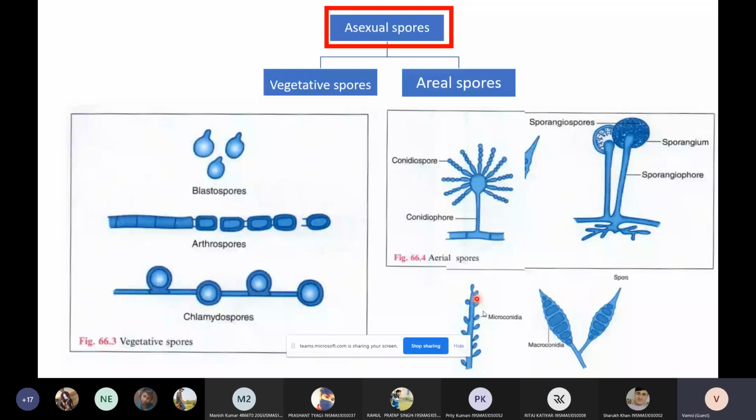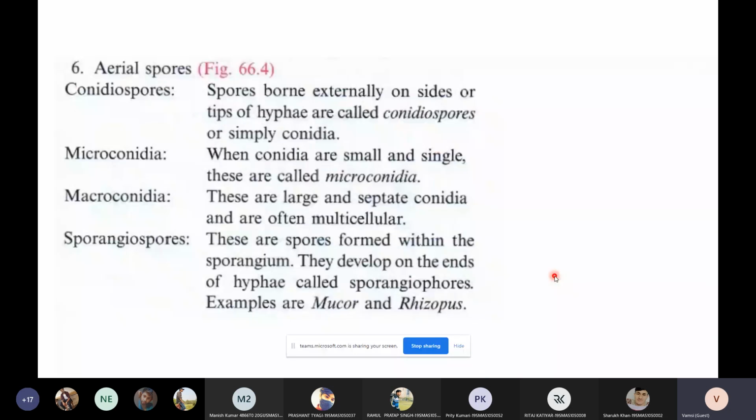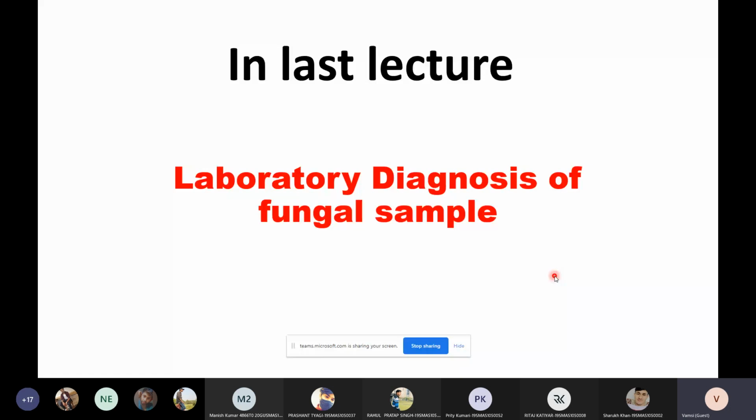Then this is just a description about blasto, arthro, and chlamydospores, and this is the description about conidio, micro, macro, and sporangiospores. After reproduction and sporulation in fungi, the next topic we have started is laboratory diagnosis of fungal samples. So how do we diagnose fungal samples in the laboratory? These fungal samples can be diagnosed by 3 methods.